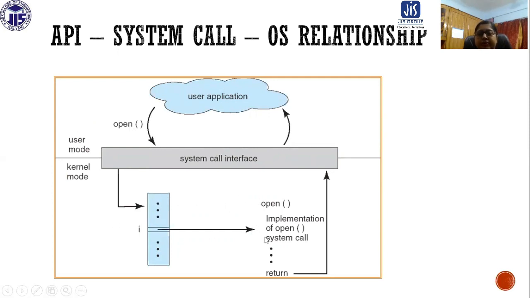So these are automatically executed by the API, and the result is returned to the system call interface, and from the system call interface, the user application also gets the result. So the user is not aware of all these things. That is basically handled by the API.